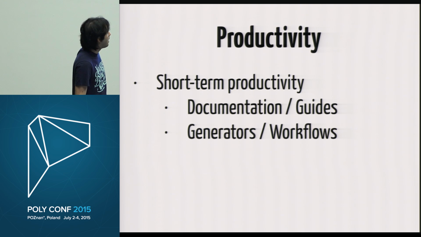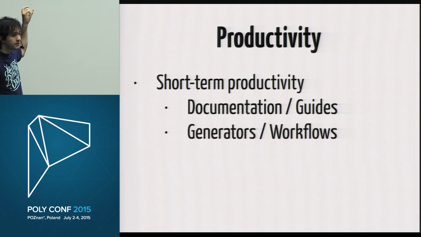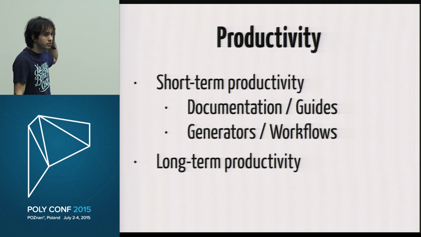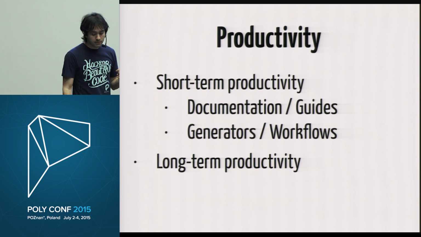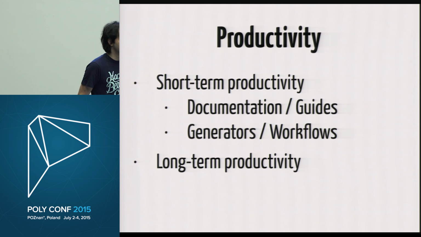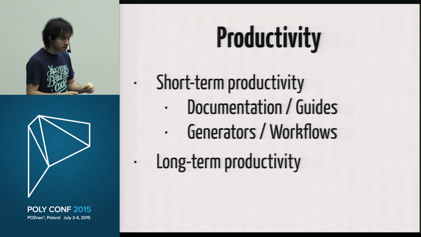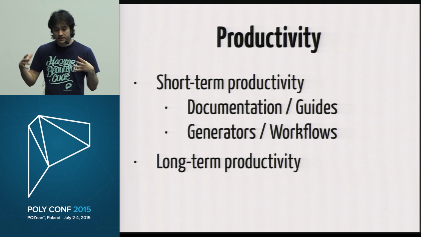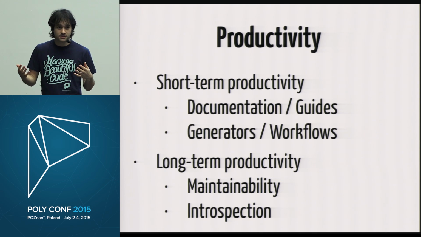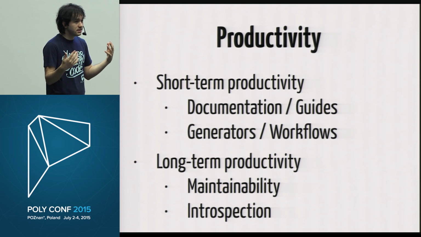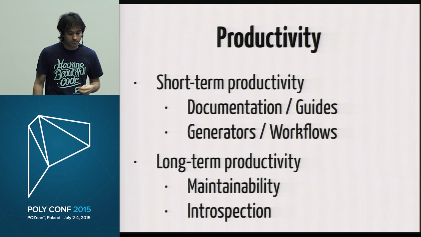But we also need to think about long-term productivity. A lot of web frameworks really focus only on short-term productivity. They even value it too much, to a point where it can negatively affect long-term productivity. But we are extremely worried about being productive in the long term too. And that means how easy it is to change my code after 6 months in the project. If my project is growing too big, how easy is it to break it apart? And also, if you're working on a project for that long, it's hopefully running in production. So how easy is it to maintain the system up and running live? Can I introspect the system? How easy is it to monitor it?